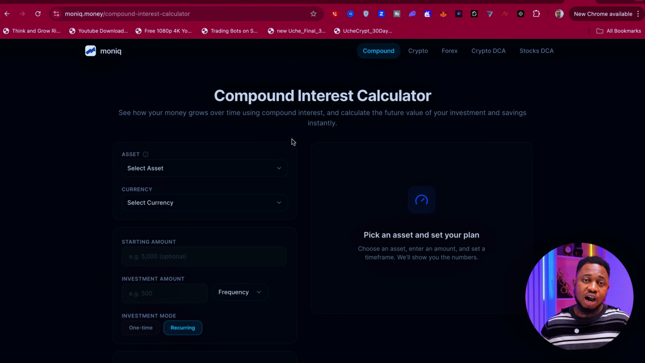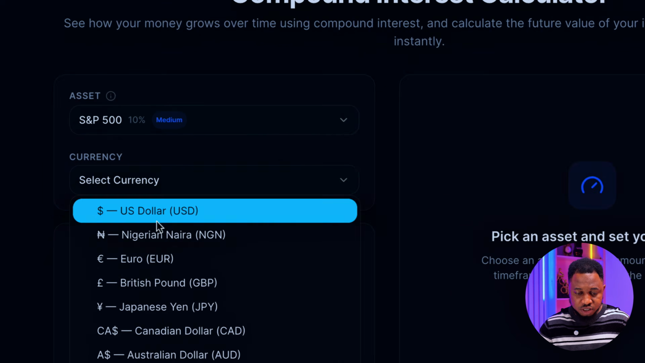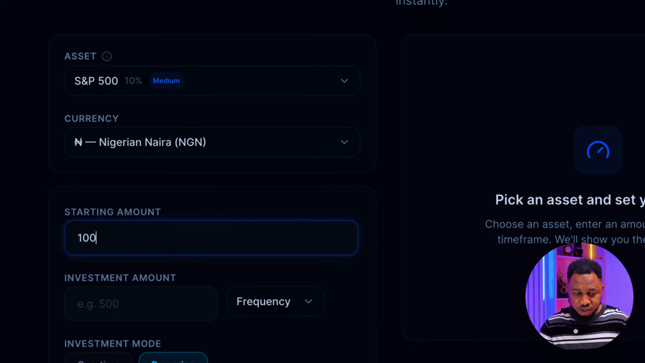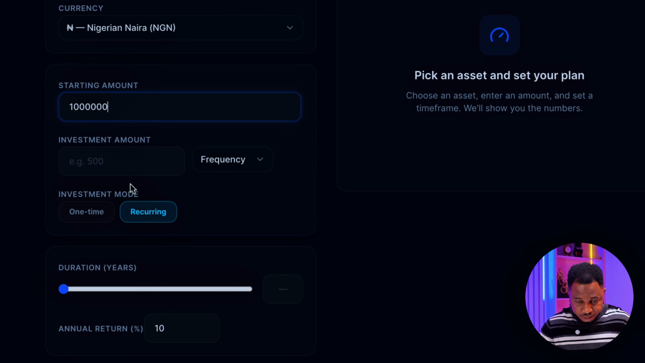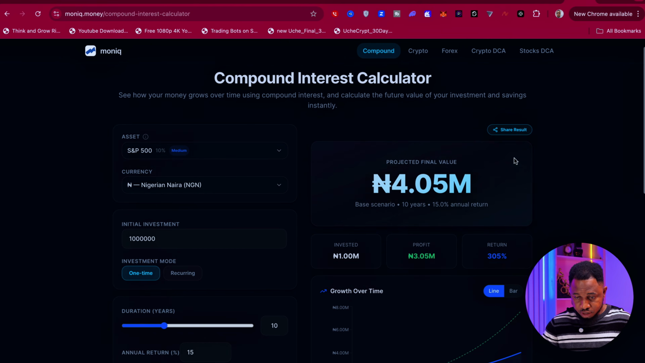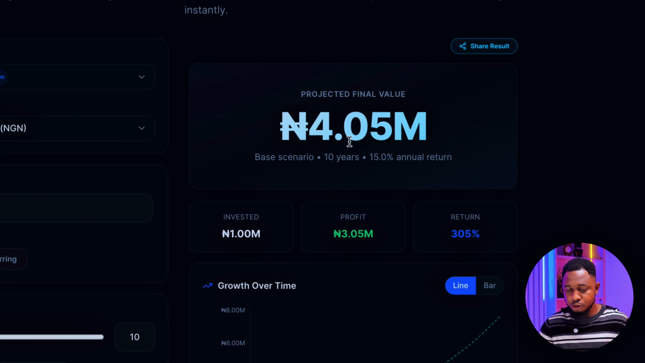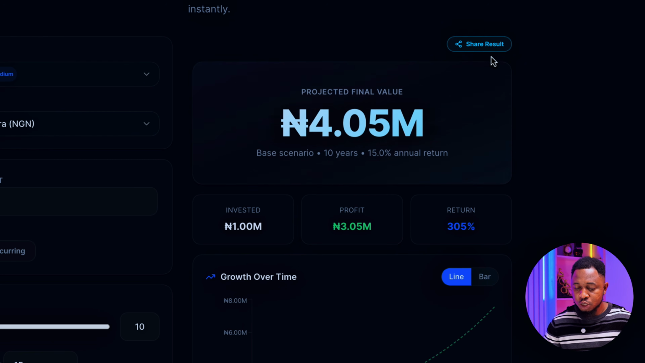So first, I'm going to start with how 1 million naira turned to 4 million naira just by investing in S&P 500. To do that, I'm just going to select S&P 500 under the compound calculator here. The currency I use is Naira. And then I invested 1 million naira. And then my investment was just a one-off, which was 10 years ago. You can see right here, I invested 1 million naira and that gave me 4 million naira. That was basically how I did this. This investment was within a period of 10 years. And the total return I got was 305%, which means my profit was 3 million naira.